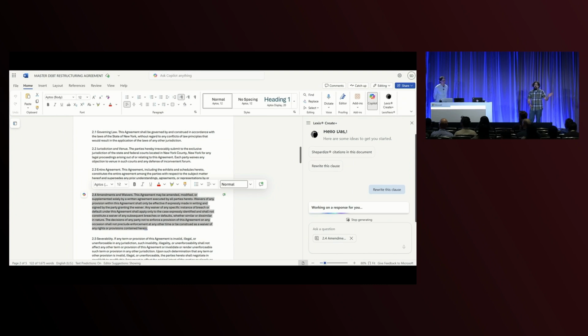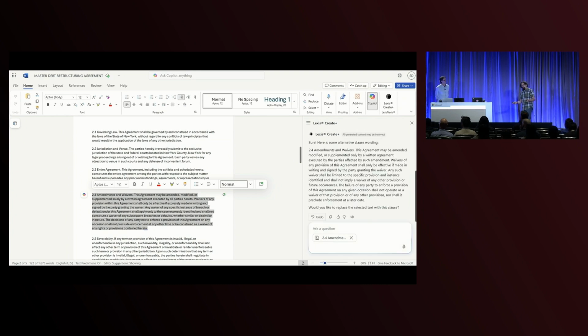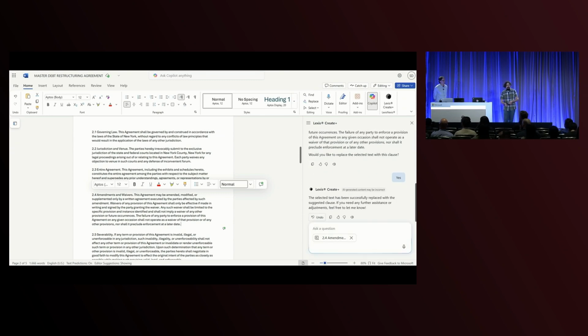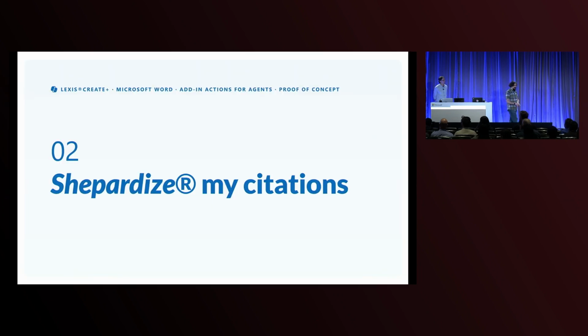When you select it in Word, that context is copied into the agent. And so your language model has that context and can, in this case, Lexis is updating it to use the correct and formal language. When the user confirms, it has replaced that text right there in this Word document.